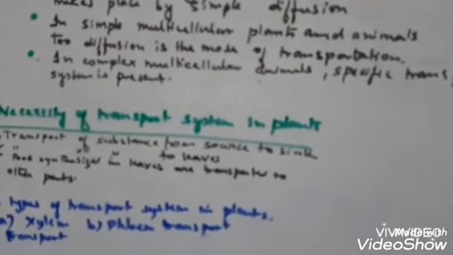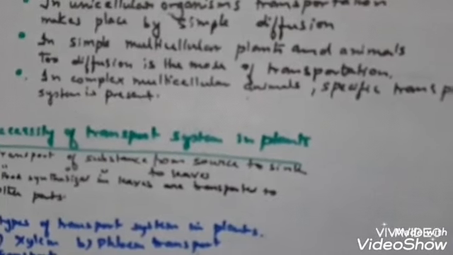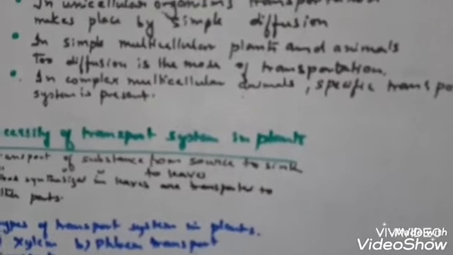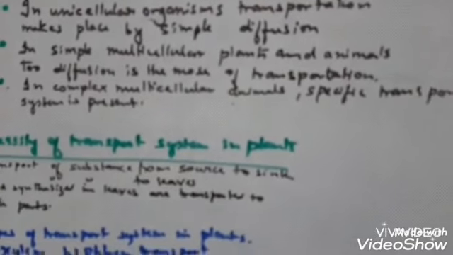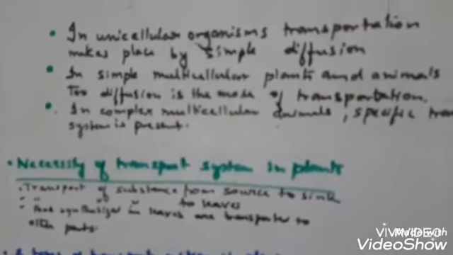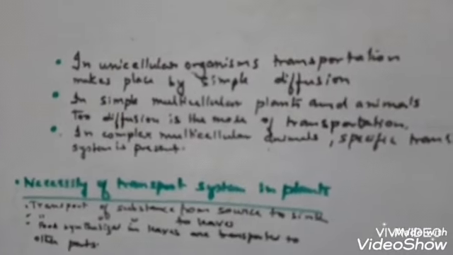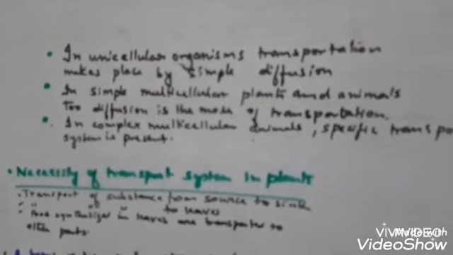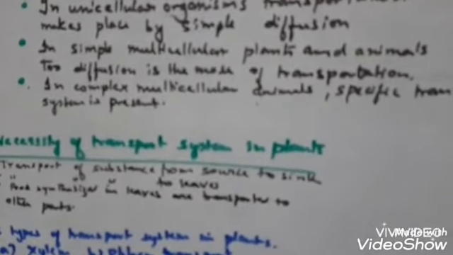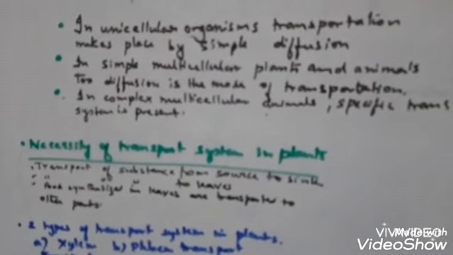Because the simple diffusion method cannot meet the demand of the components in the cell, because every cell in the body of complex multicellular organisms is not directly in contact with the environment, so they are not exposed, and therefore specific transport systems are developed in plants and animals.